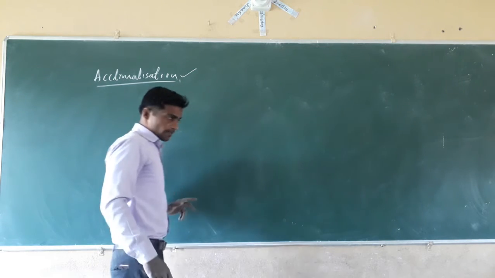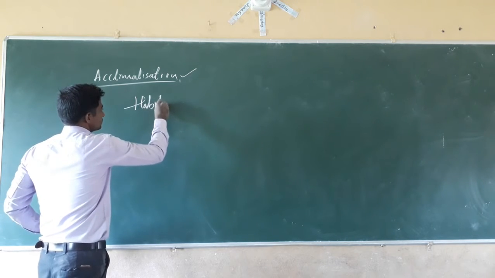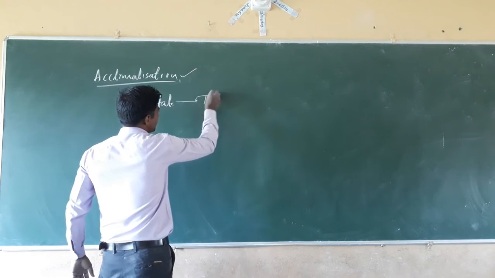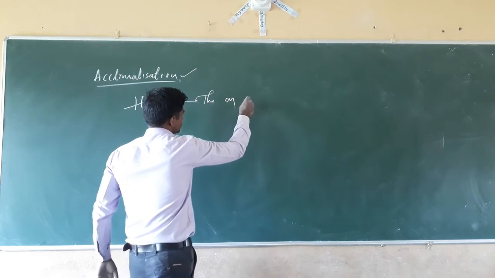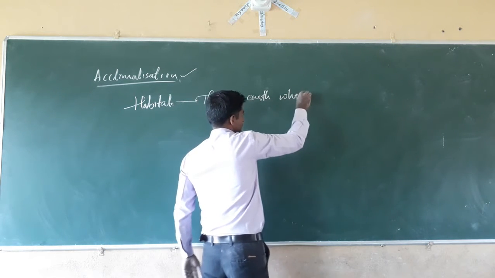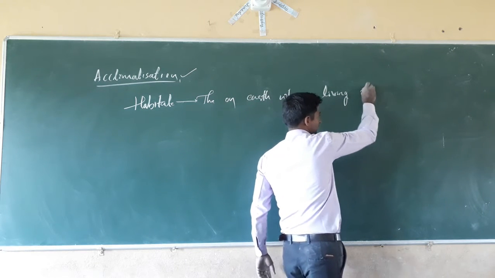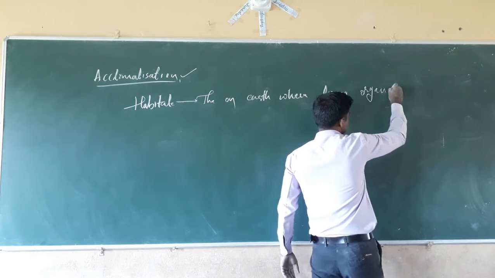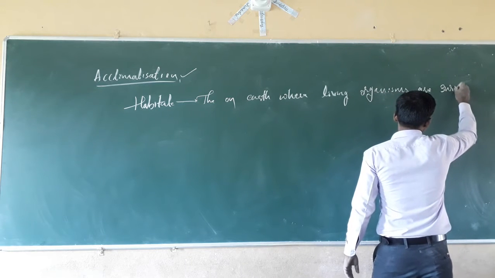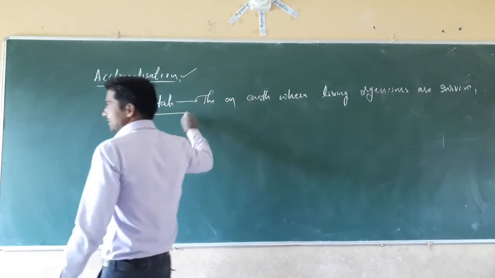In that way, the habitat means the place on the earth where living organisms survive. Where living organisms survive, those places are called habitats.